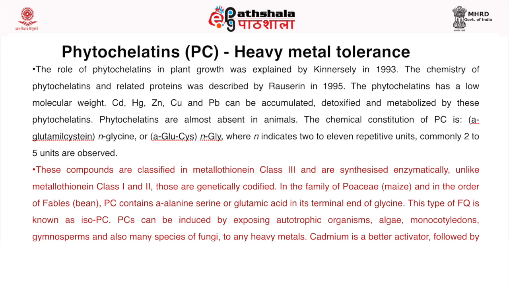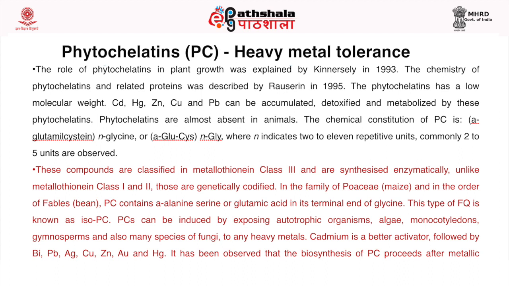Phytochelatins can be induced by exposing autotrophic organisms, algae, monocotyledons, gymnosperms, and also many species of fungi to any heavy metal. Cadmium is a better activator, followed by bismuth, lead, silver, copper, zinc, gold, and mercury. It has been observed that the biosynthesis of phytochelatins proceeds after metallic activation of an enzymatic constituent which utilizes glutathione as substrate.